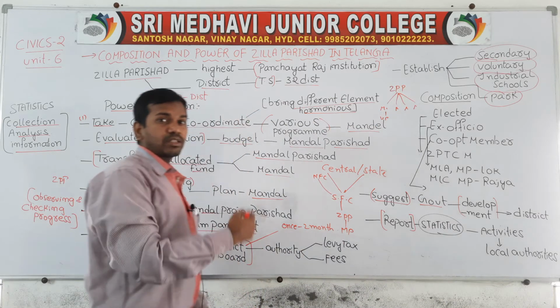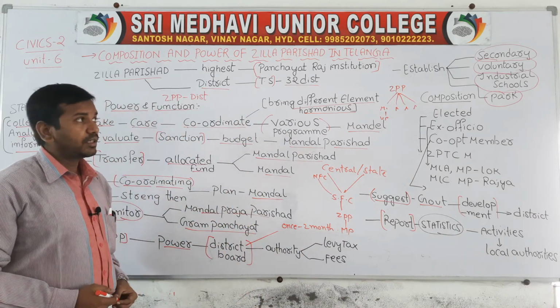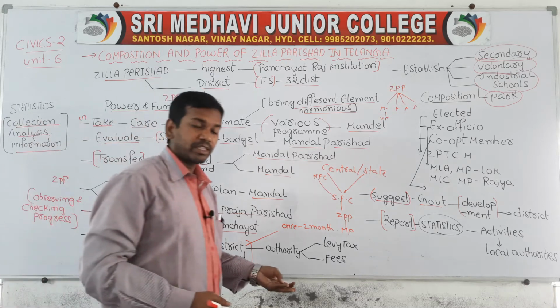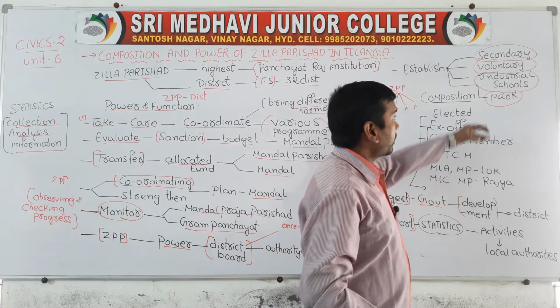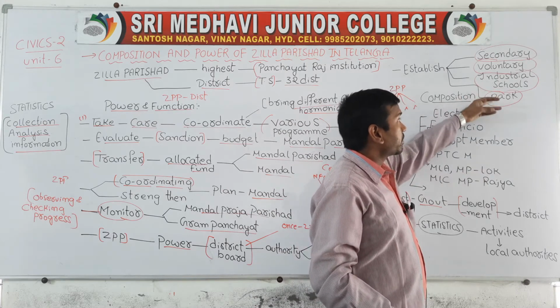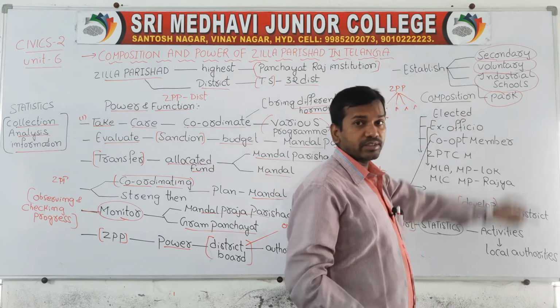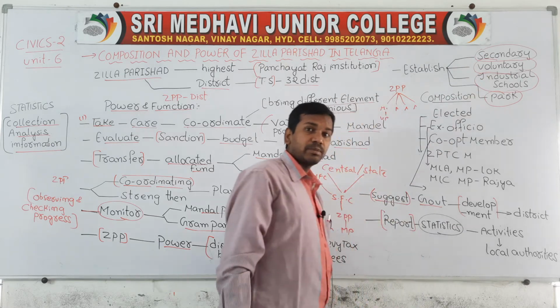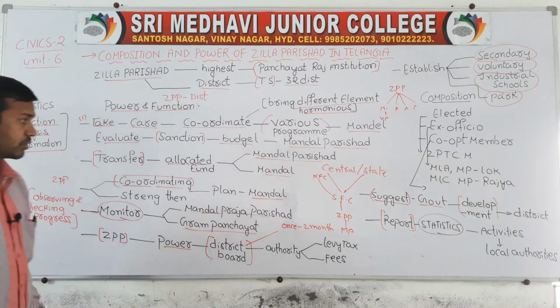In these areas they can take decisions at the district level. Normally the district boards will take decisions about schools, industrial schools, parks, secondary schools and voluntary sections.